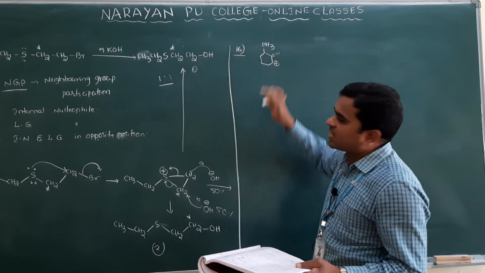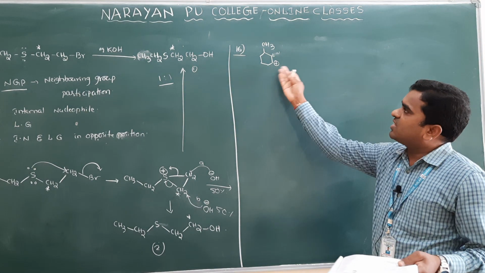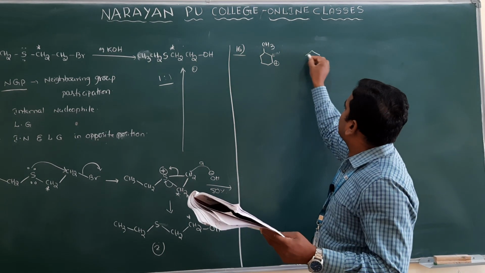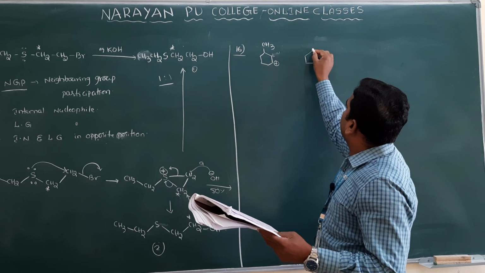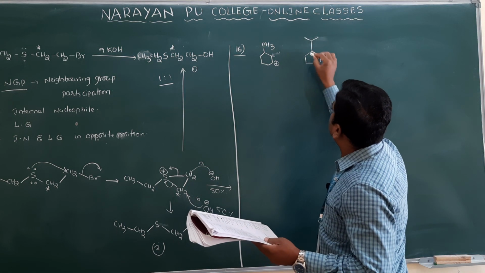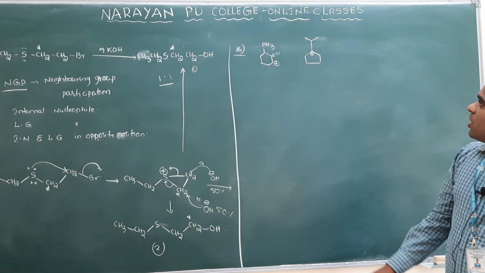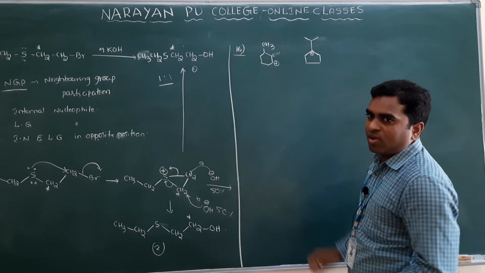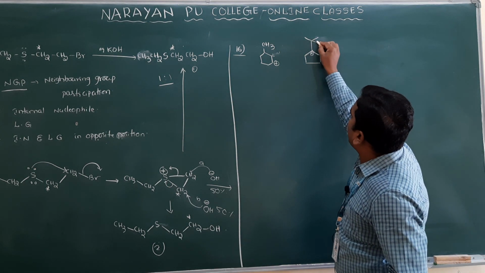Positive charge. Both are the same, only secondary. So here there is no chance of rearrangement. And the second one, you see, here there is a positive charge. Clear? So the positive charge is there. Which carbocation is it? Tertiary carbocation. And suppose here one hydrogen is there.